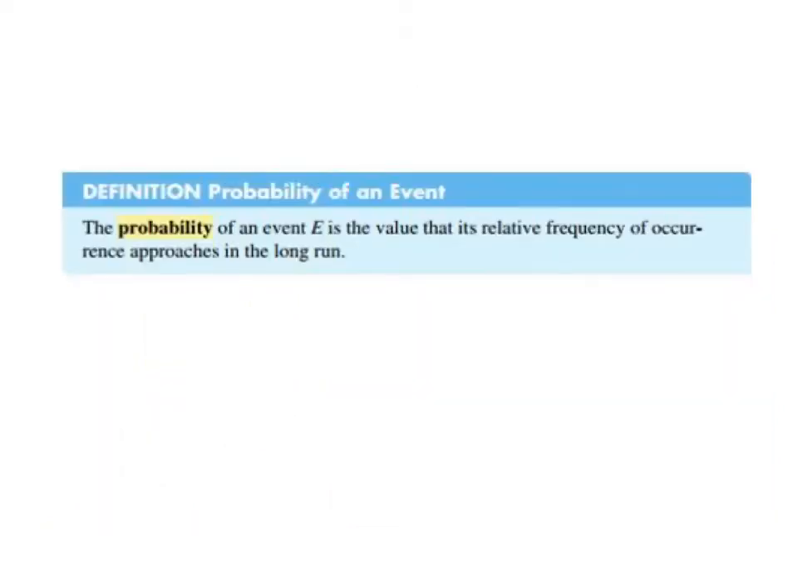The probability of an event E is the value that its relative frequency of occurrence approaches in the long run. So in the case of flipping a coin, in the long run, as we flip hundreds or thousands of coins, the percentage of heads approaches 50%, and that would be what we say is the probability. In the case of the coin flips, the probability is 50% that it will come up heads.